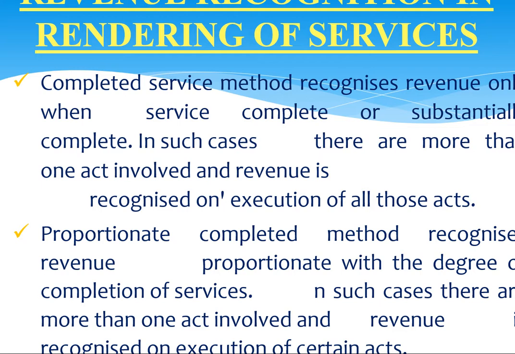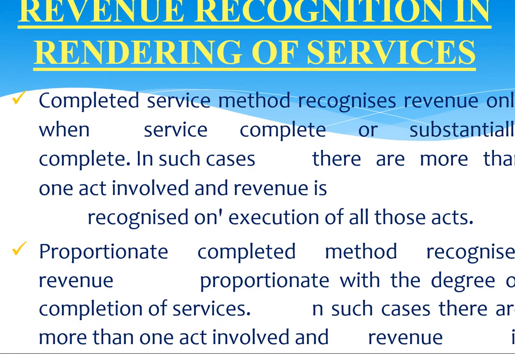Revenue recognition, rendering of services. So, when is revenue recognized in rendering of services? There are two methods, the completed service method and the proportionate completion method. In the completed service method, revenue is recognized when the service is completed fully or partially. In either case, it is recognized as revenue, on execution of all those acts. And in the proportionate completion method, revenue is recognized when it is completed in a proportionate manner. In such cases, there is more than one act involved and revenue is recognized on execution of such acts.